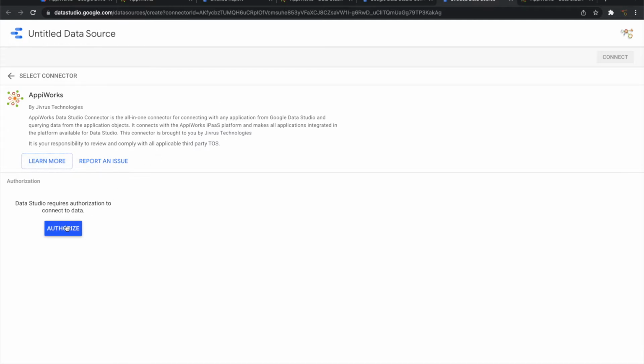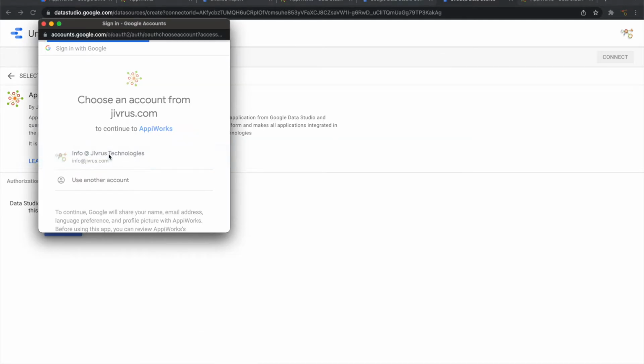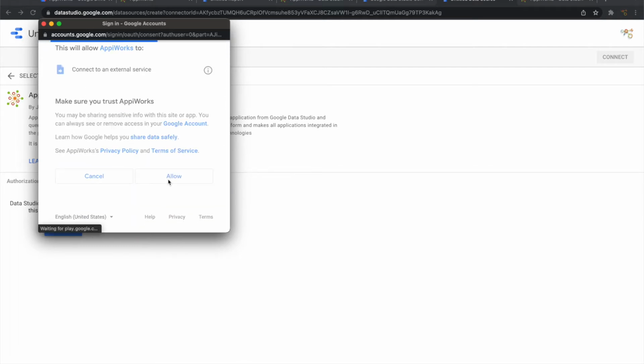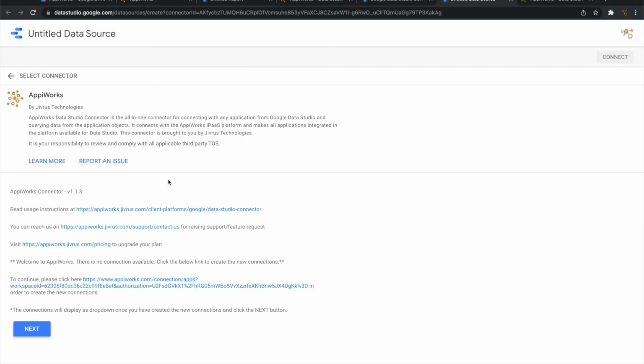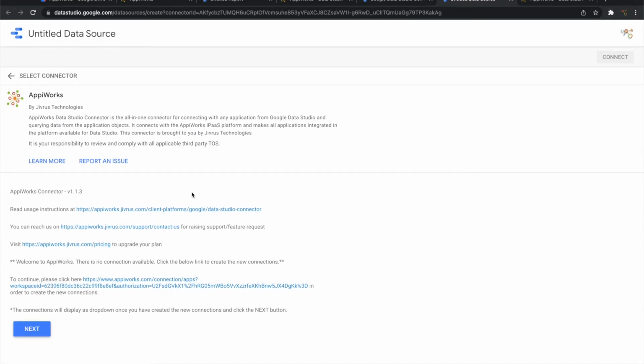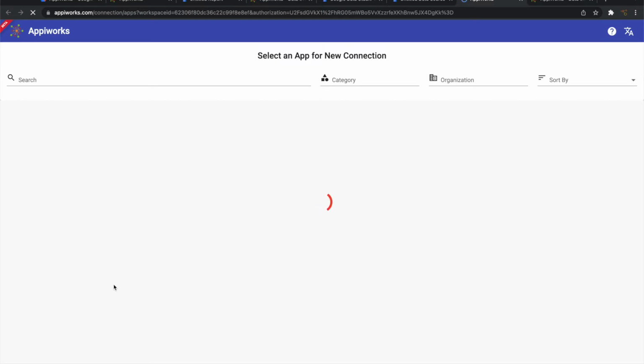So let's go ahead and authorize the connector first. The single permission that is required is connecting to the external service. Let's allow this. Once this is done, you can see a set of instructions telling you how to create a connection. It says there is no connection available, so you have to click on the link below to create a new connection. So click on that link. That takes you to the AppiWorks platform so that you can establish a new connection.